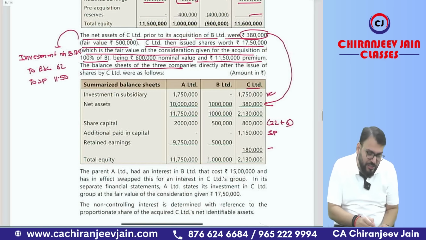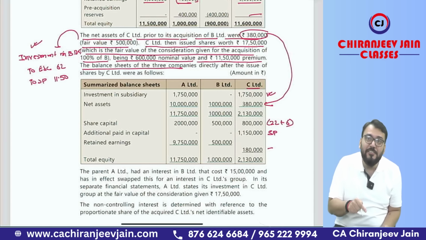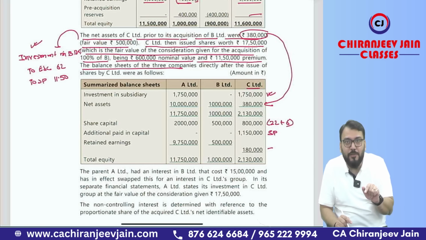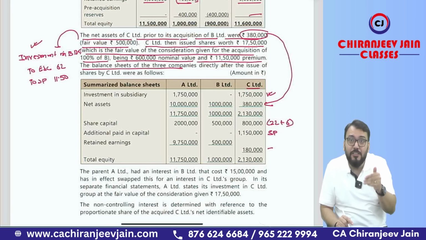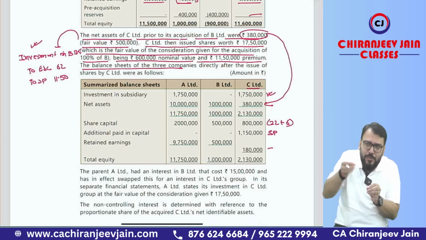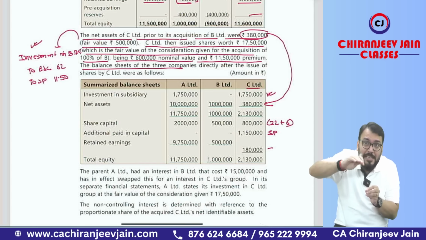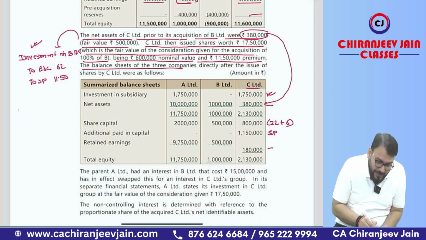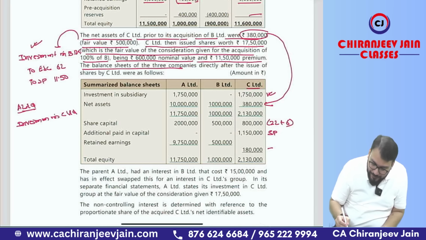Now just try to understand this journal entry, who has done it. This journal is done by C Limited. What journal entry will A Limited do? A Limited will pass one journal entry in their separate financial statement. It is the sale of 100% equity shares, and they are getting equity shares of C Limited, which means it will become investment in C Limited. So what journal entry is done by A Limited? They will do investment in C Limited.